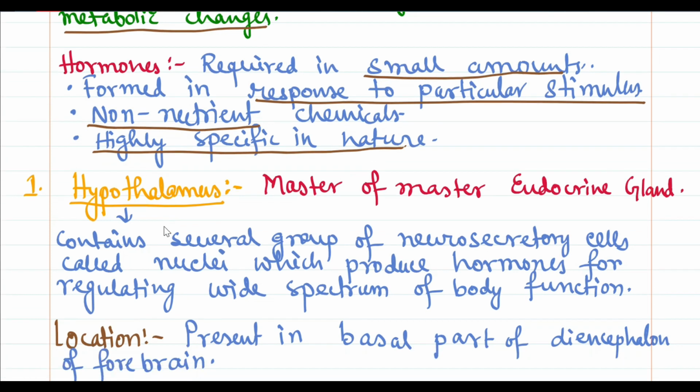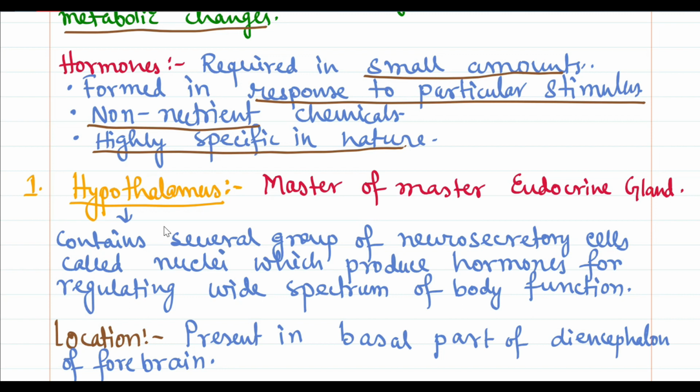After that, we can consider that the endocrine system consists of various glands, and many organs of our body also take part in it. The various glands that take part in the endocrine system are hypothalamus, pituitary gland, pineal gland, thyroid gland, etc. And some of the organs that take part in the endocrine system are liver, kidney, heart, gastrointestinal tract, etc.